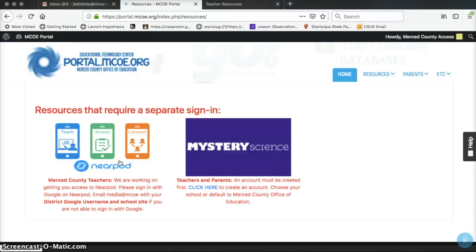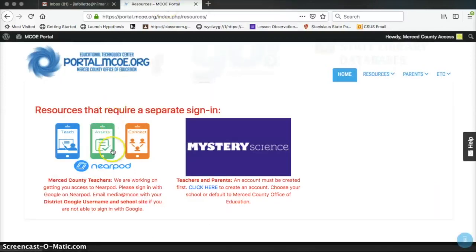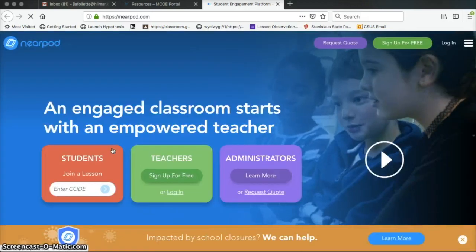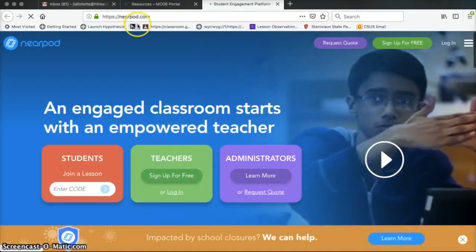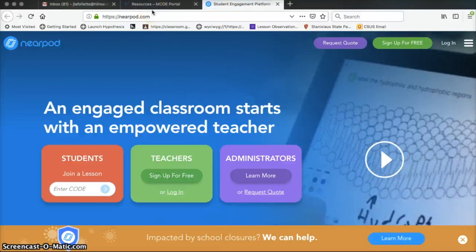So we're going to go there. I'm going to close this tab up here so I don't have too much going on my screen. And we're going to click on Nearpod, and it's going to take you to nearpod.com. So now in the future, you don't have to go to the MCOE resources. I just wanted to show you what was there.